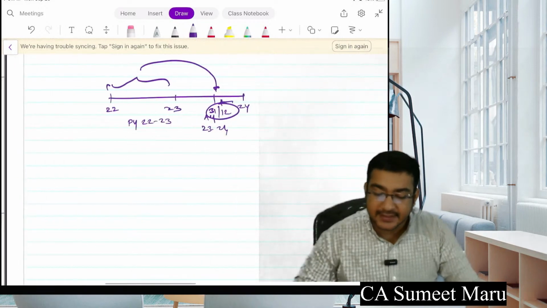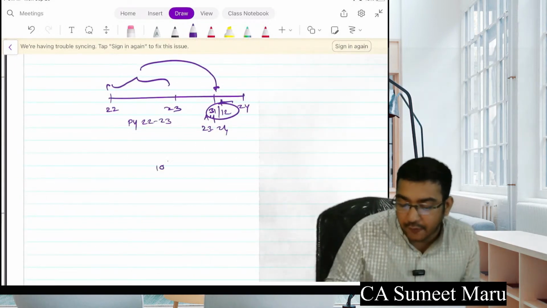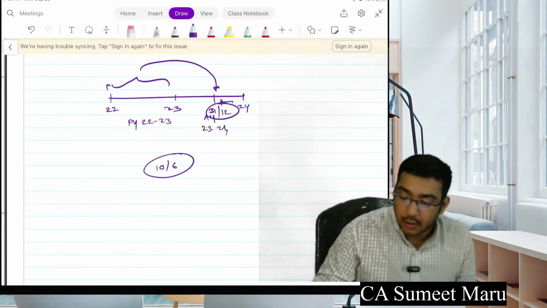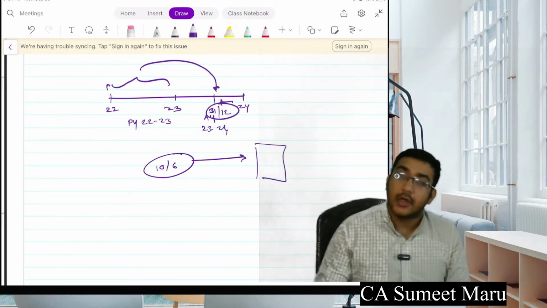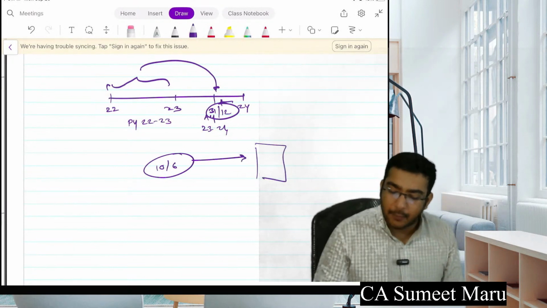Now what happens in a revised return? Say I filed my return on 10th of June. Okay, I filed my return here. So if I file a revised return after that, I can do it multiple times.